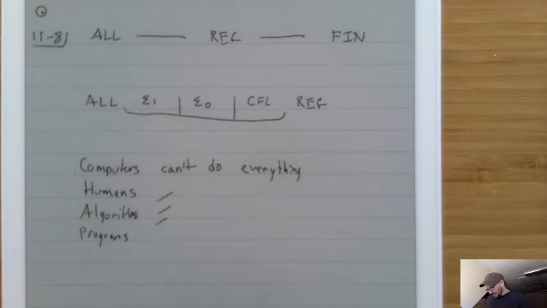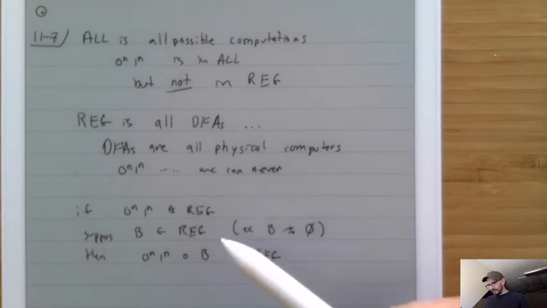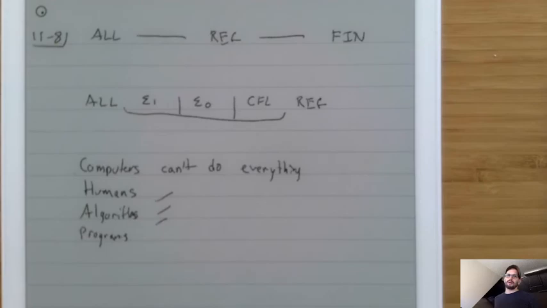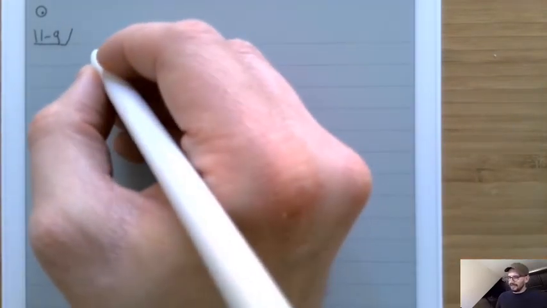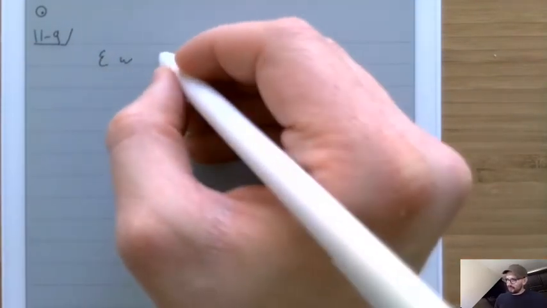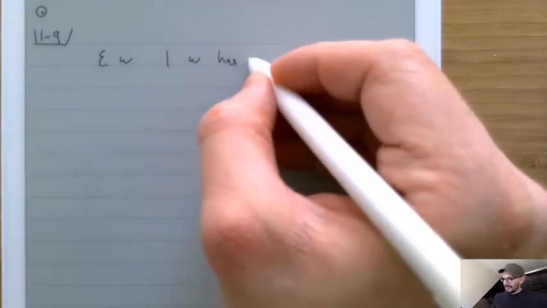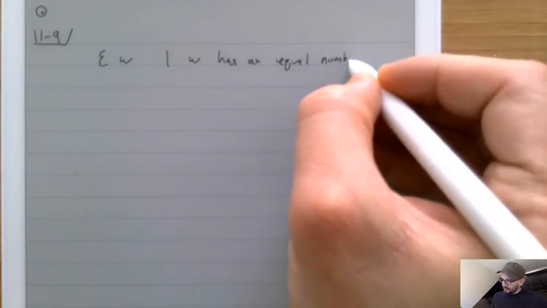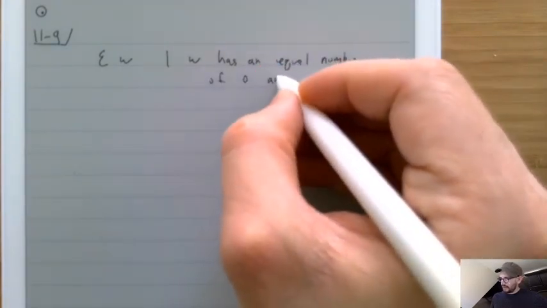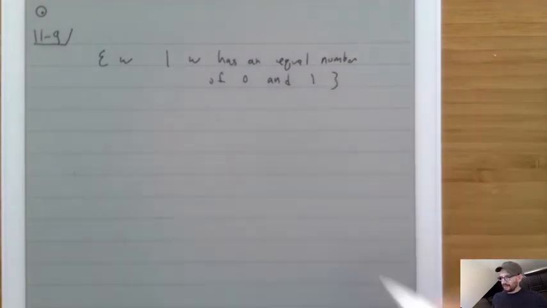Now, I just want to say one more thing about this. This 0^n 1^n language is not the only thing that we could do a proof about the negation of the pumping property on. There are lots of things we could prove are like this. So some classic things that people like talking about is the set W, where W has an equal number of 0s and 1s. Here it's not that they are all in order, it's that there's an equal number of them.